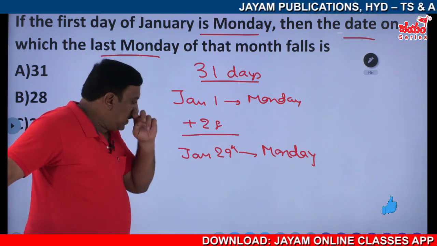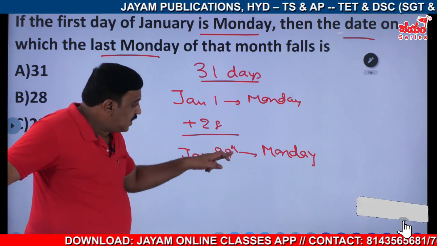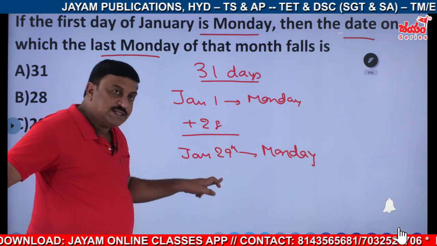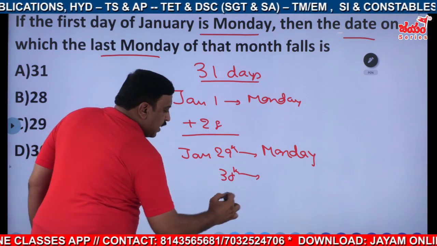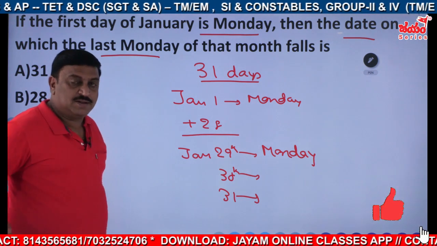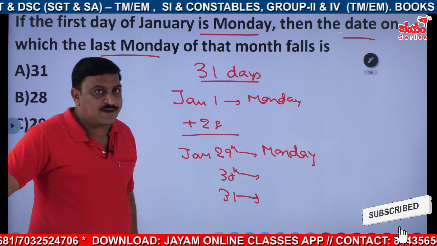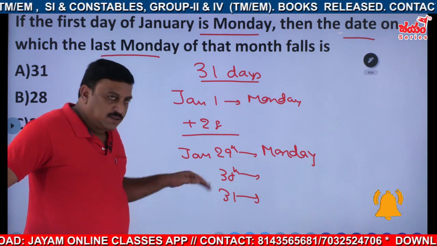Last day means the 31st I need. If this is Monday, Tuesday is 30th, and 31st is Wednesday. So the last day they may ask like that, not the date, it is the day. First and last days, right? That will be the next question.